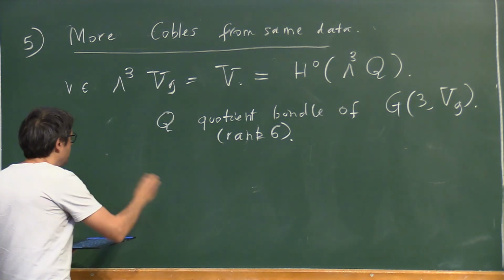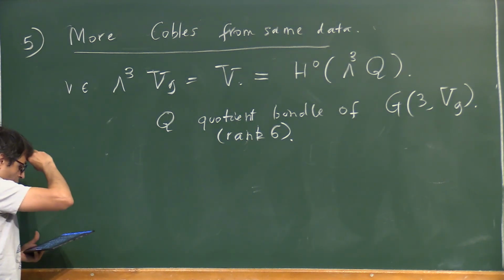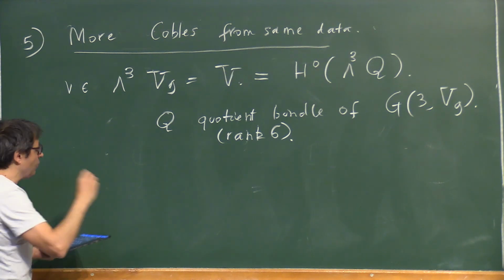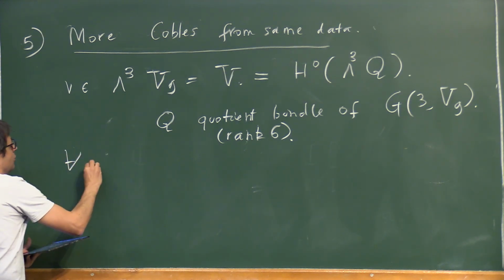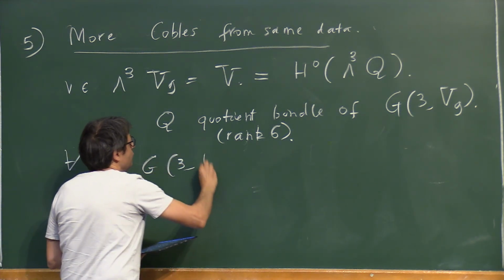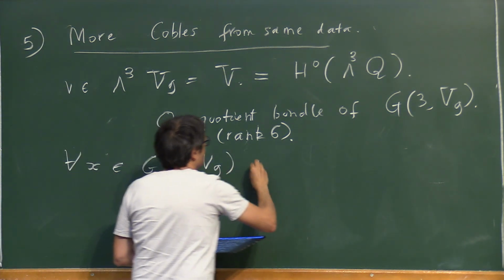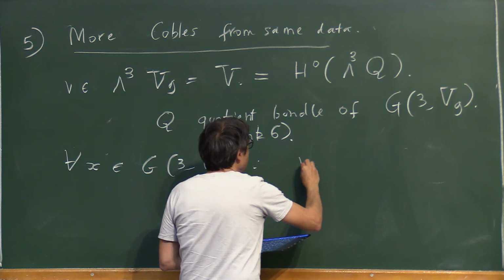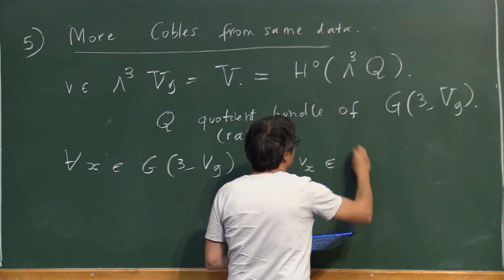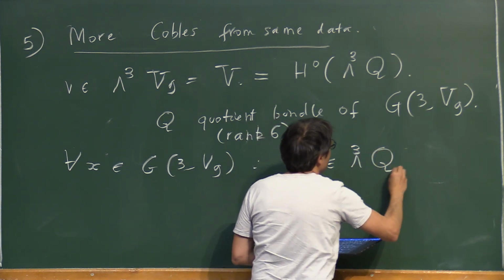And what is it? So it gives, okay, you look at, for each x in G3V9, you look at Vx, let's say, which will belong to wedge 3 of Qx, right?